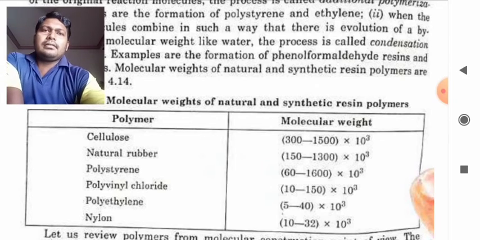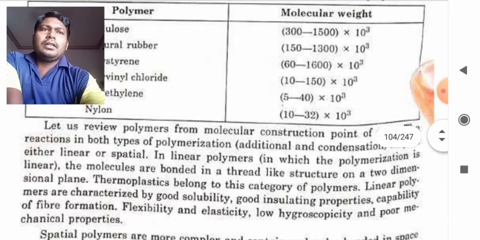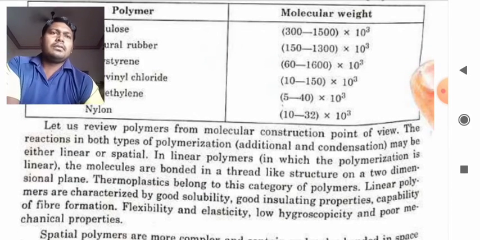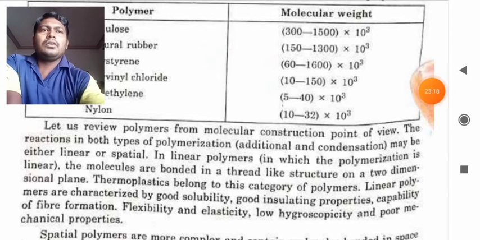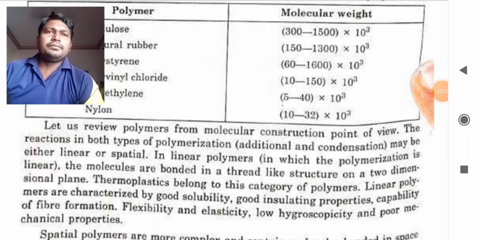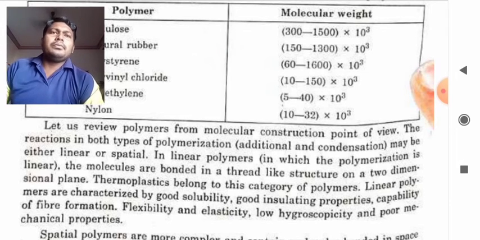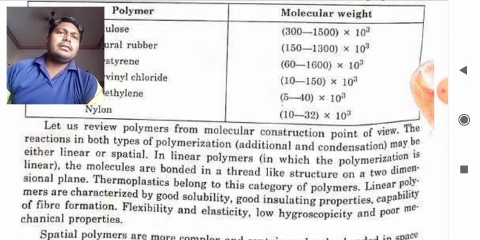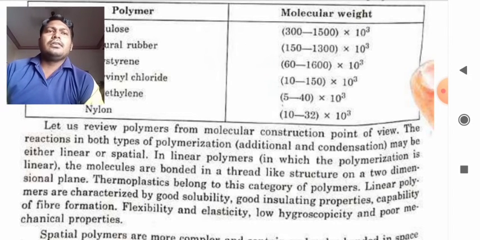Now let us review polymers from the molecular construction point of view. The reaction in both types of polymerization may be either linear or spatial. In linear polymers, the molecules are bonded in thread-like structures on a two-dimensional plane.